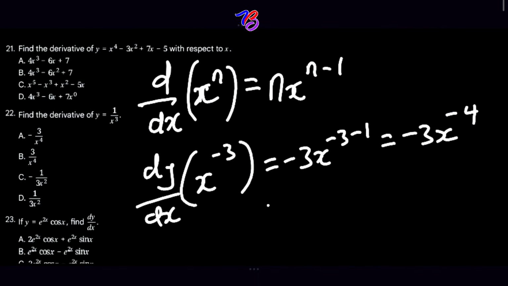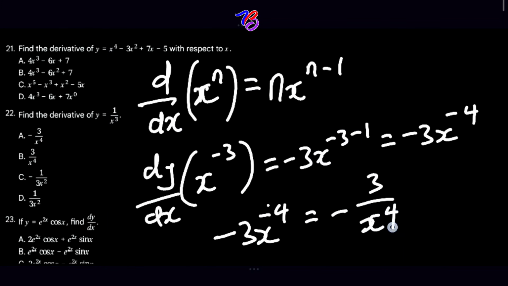Okay, if you rewrite this using positive exponents, then negative 3x raised by negative 4 will equal negative 3 over x raised to the power 4. So if we check our answer, we see that A is the correct answer.